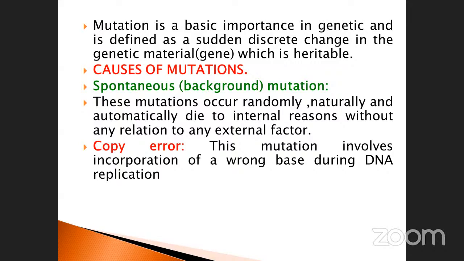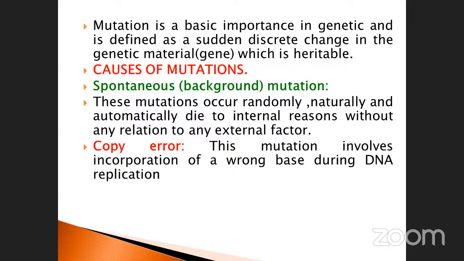Sometimes it occurs spontaneously. Such type of mutation is called a spontaneous mutation, otherwise called background mutation. The copy error: this mutation involves incorporation of the wrong base during DNA replication. This is very, very important. The spontaneous mutation occurs, right? How does it occur? Randomly, naturally, and automatically. That's why it is called a spontaneous mutation, right?